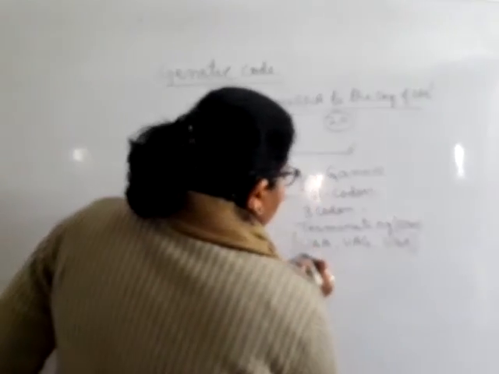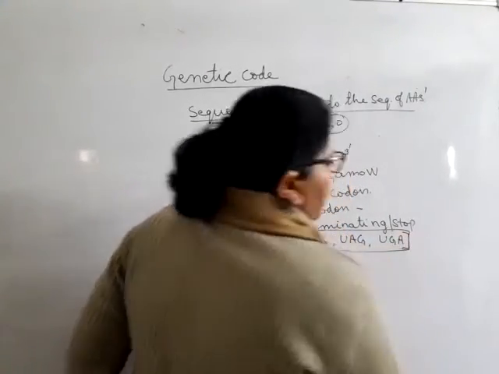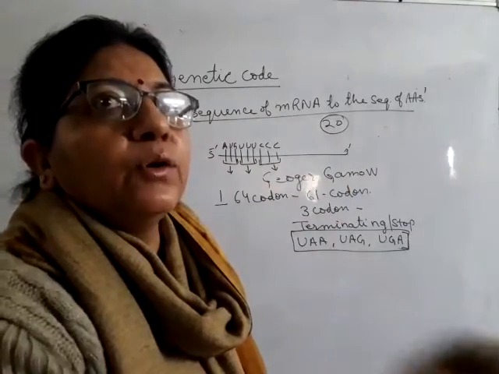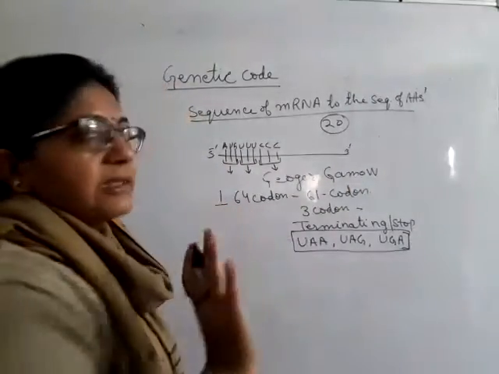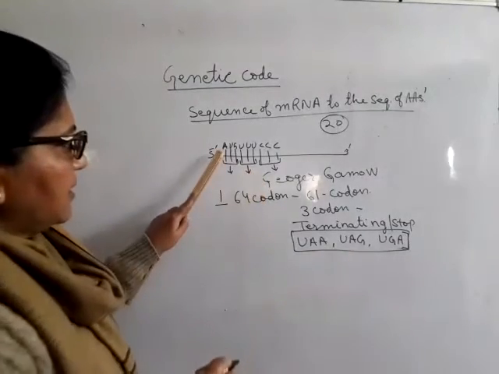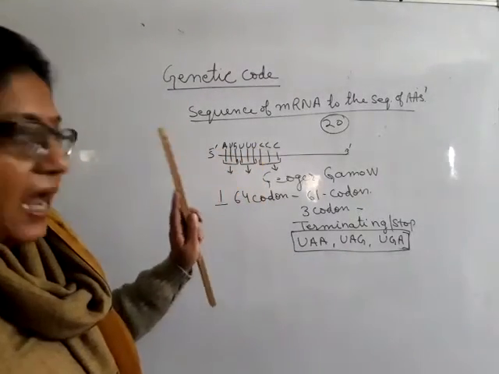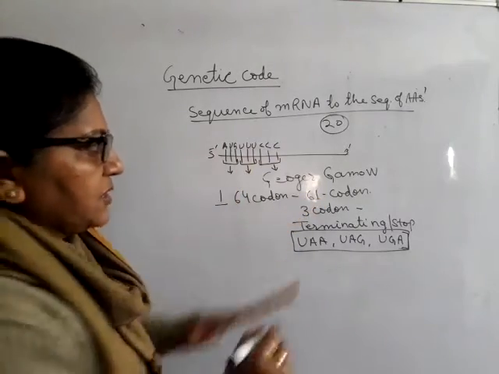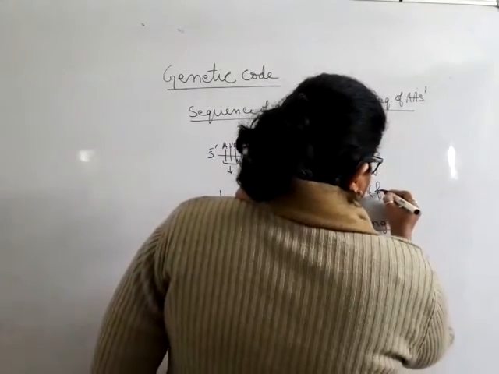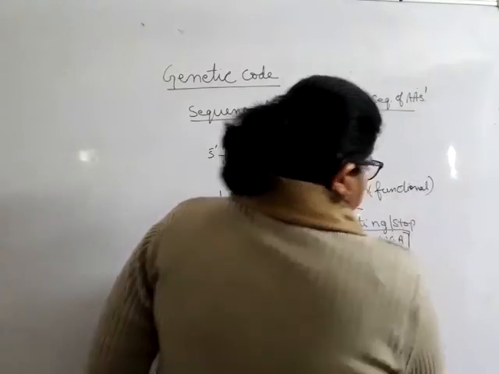Wherever these codons are there, there will be no amino acid and the polypeptide chain is going to be stopped. So this is the first feature, in which the codons are being read as a triplet, AUG, UUU, CCC, and 61 are functional and 3 are terminating or stopping codons.